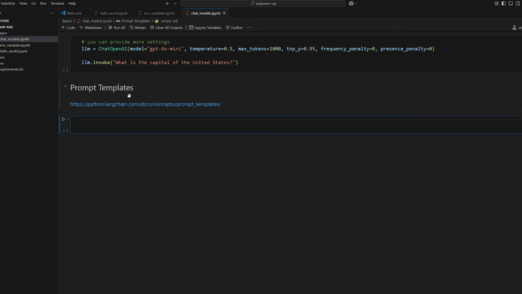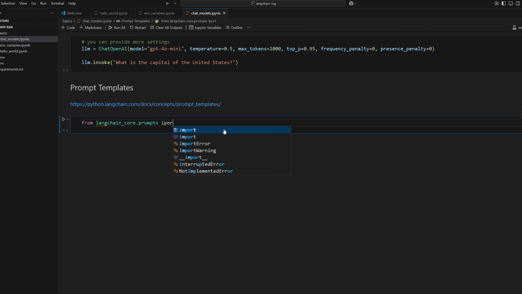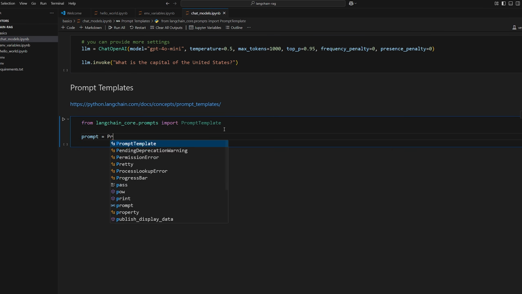It's called prompt templates. This allows us to have templates for our prompts so that we can dynamically inject values into it. So we can do, for example, langchain_core.prompts import PromptTemplate. Now we could do prompt is equal to PromptTemplate.